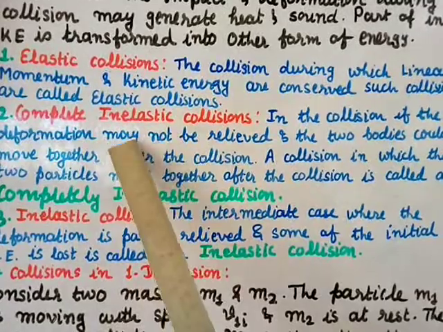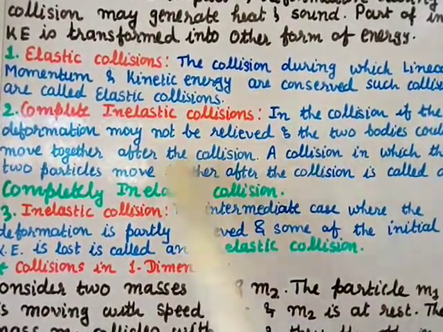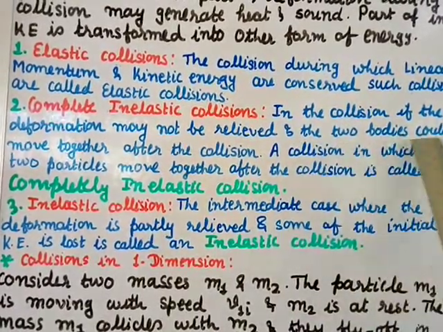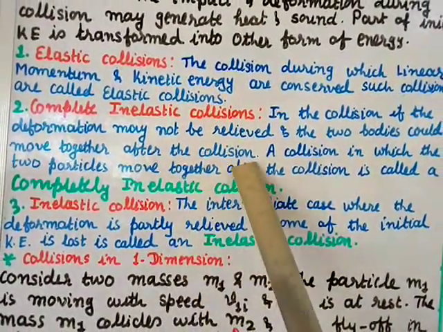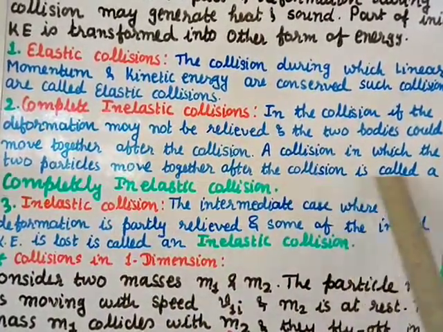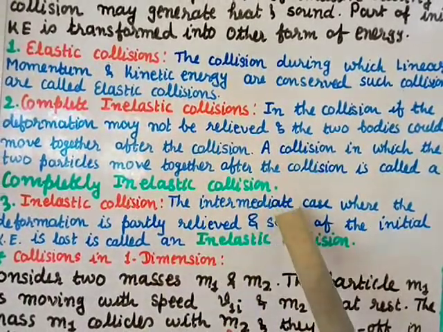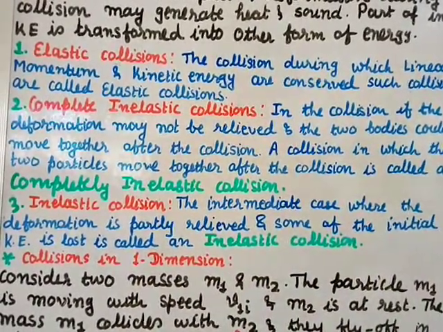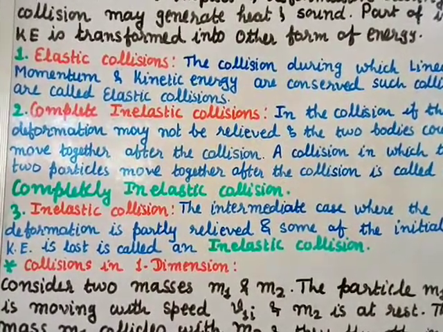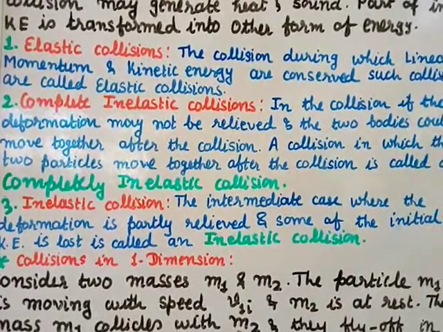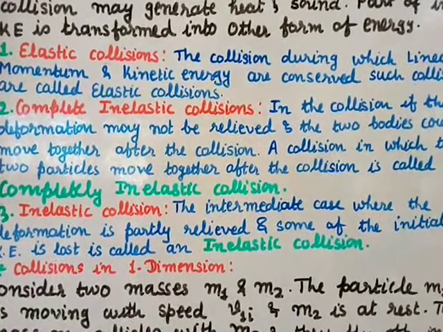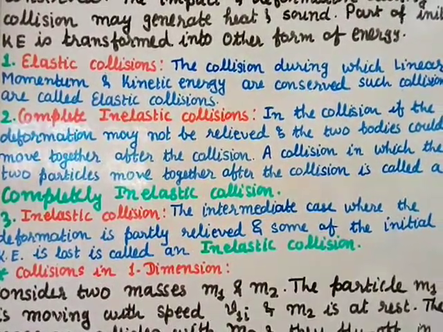Number 2, completely inelastic collisions. In a collision, if the deformation is not relieved and the two bodies move together after the collision, it is called a completely inelastic collision. So in a completely inelastic collision, there will be deformation that may not be relieved, may not come back to its position, plus the two bodies will move together after the collision. That kind of collision we call a completely inelastic collision.